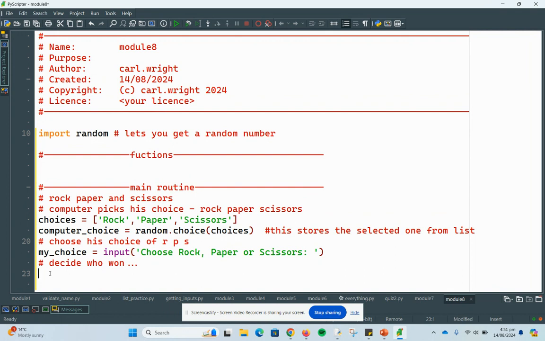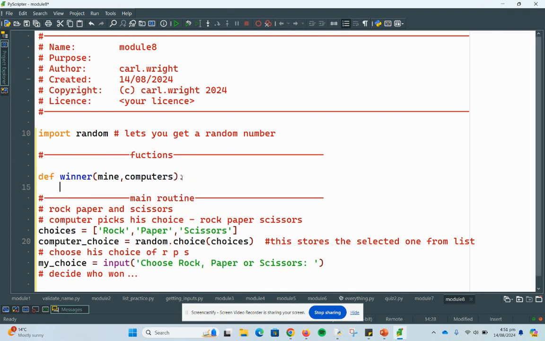I want to now make a function that decides for me who won. So I'm going to call a function, def winner function, or something like that. I'll go my choice, computer's choice. Okay, there we go. We'll do it like that.